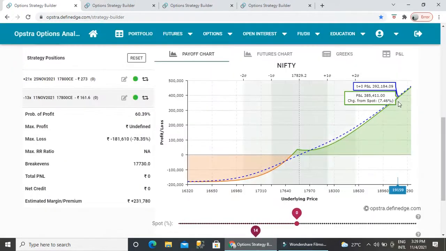Okay, the chart is still the same as earlier. How it was earlier, the same way it is there. Still we have the same 100 points. Break even is 17,730 and the market is trading at 17,829. So the same 100 points break even is there. And still, if the market reverses against our expectations, we can still make a little bit of profit.